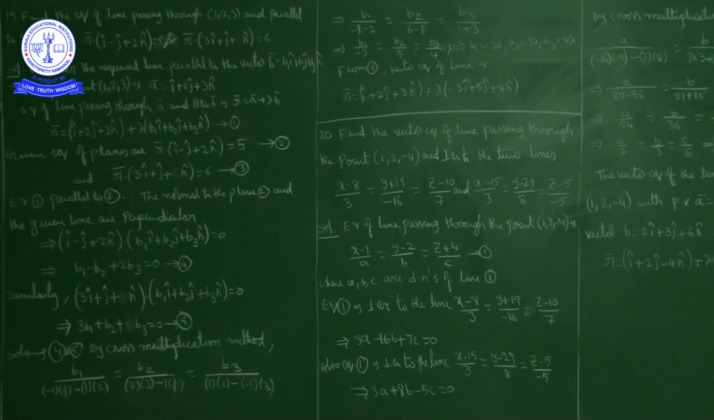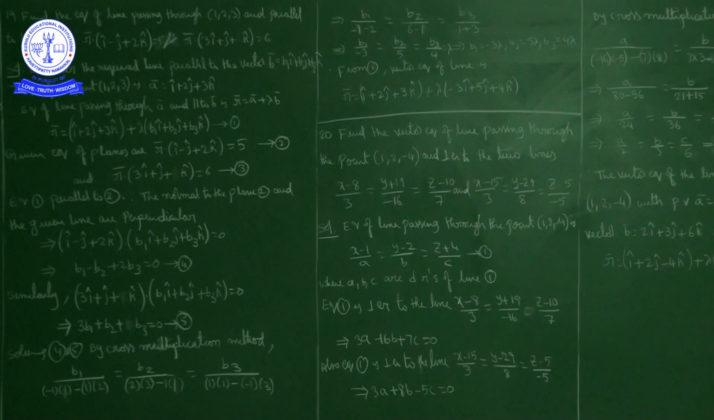Now, the line is parallel to the plane. What does it mean? The line is perpendicular to the normal to the plane. Using those two conditions we have equations 4 and 5. Solving 4 and 5 by the cross multiplication method, we have b1, b2, b3. Substituting b1, b2, b3 in equation 1, we have the required vector equation of the line.